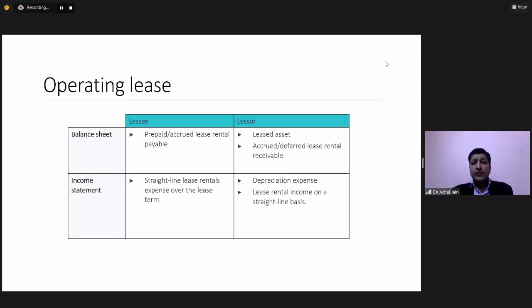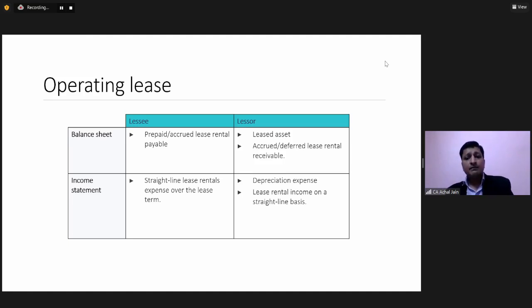Or you can say, if we want to straight line these 5 payments, so what will it become? 1.5 lakhs. Now, in the first year, even though lessee will pay 1 lakh, lessee will record an expense of 1.5 lakh. And the impact will go to lease escalation reserve. In the second year, even though he will pay only 1.25 lakh, he will record 1.5 lakh. In the third year, he will pay 1.5 and will also record 1.5 lakh.